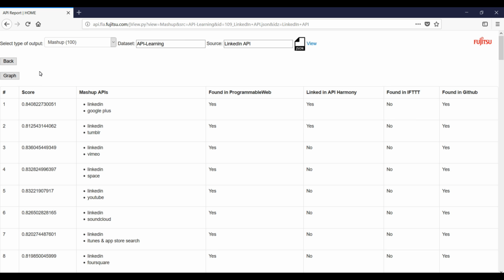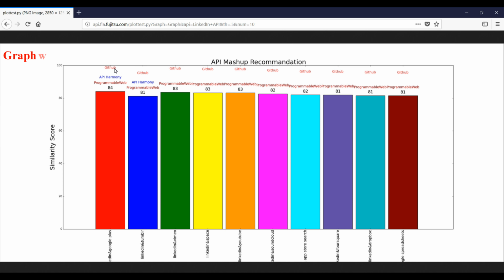If we click on the Graph button, it returns a visual view of API mashup recommendations. The x-axis represents the API recommendation, and the y-axis represents the similarity score of an API recommendation. On the top of each bar shows the source of the confirmation.